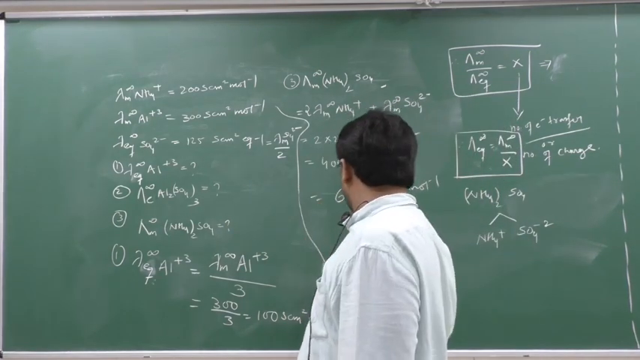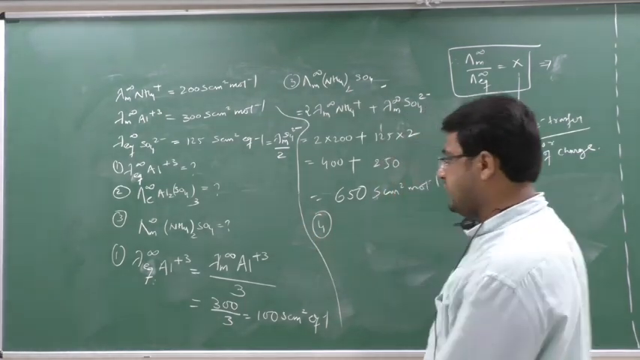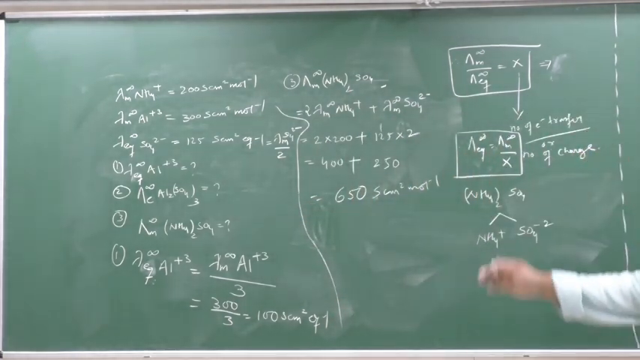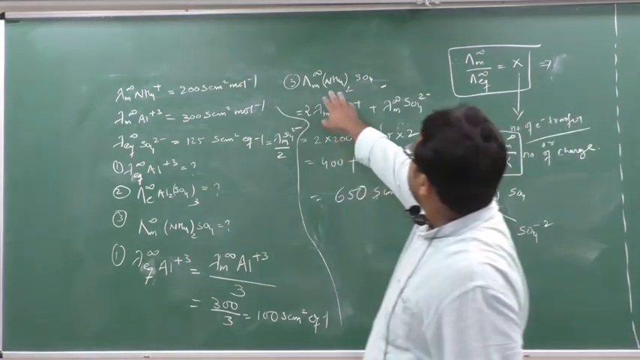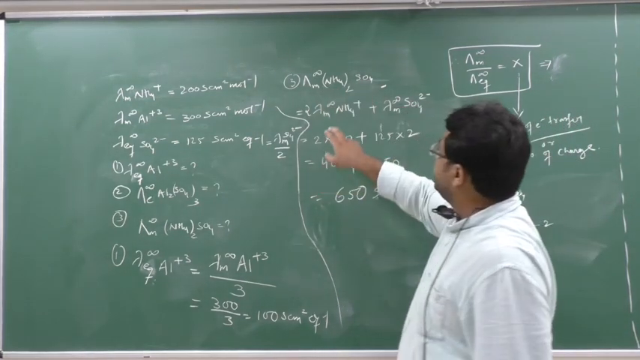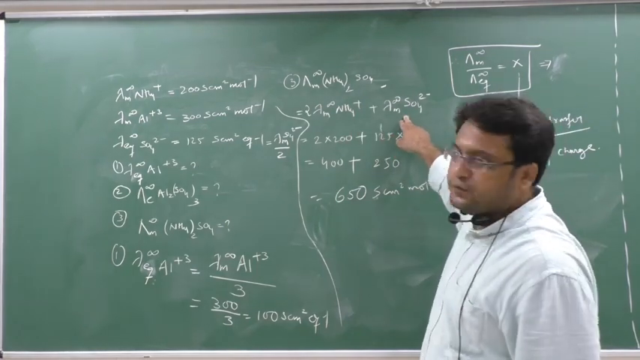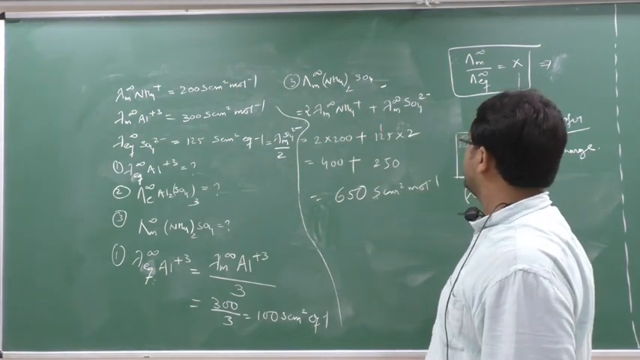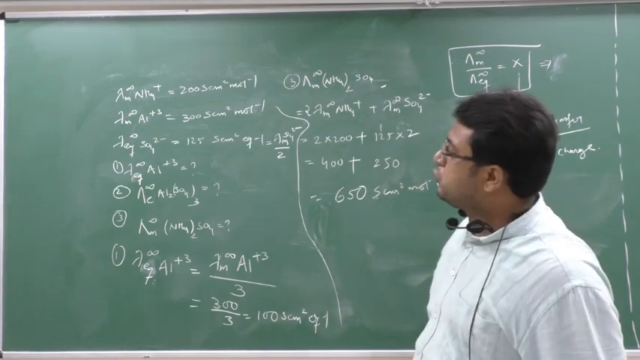Clear this part? Fourth topic. For the fourth, nothing was required. So these are your answers. Understood? See here, lambda m infinity for NH4 twice SO4 means lambda m NH4 plus lambda m SO4 2 minus. Molar conductance means the number of ions should be multiplied. I have multiplied here. Here I need only lambda m SO4 2 minus.